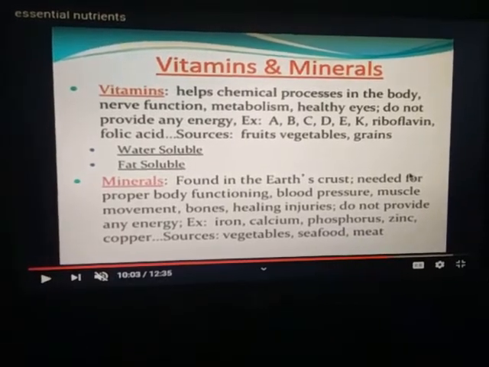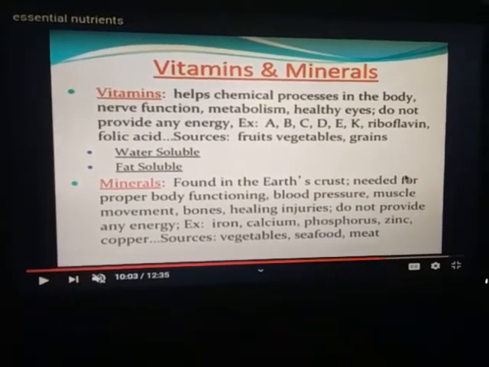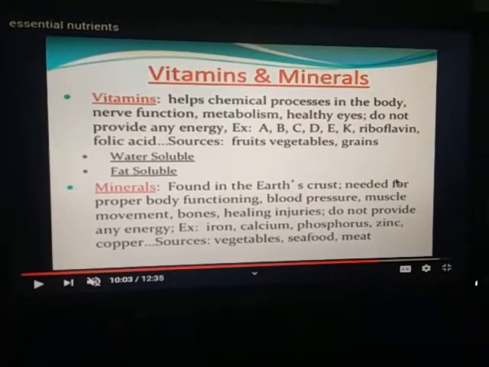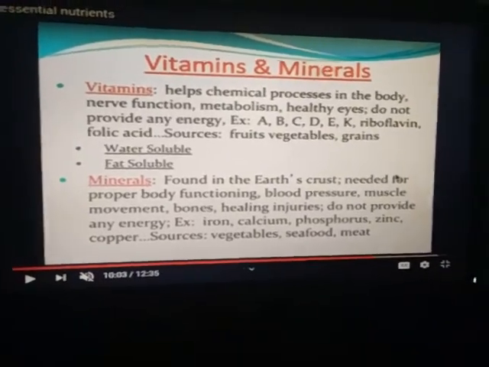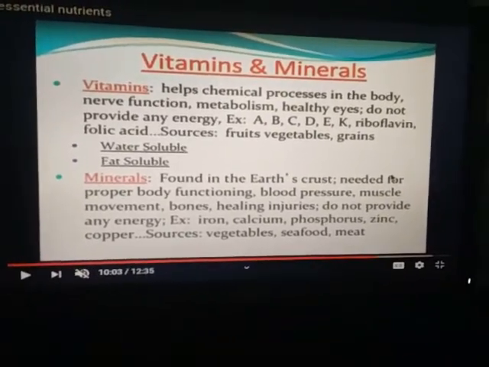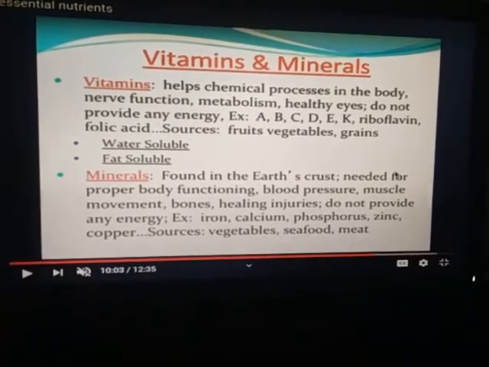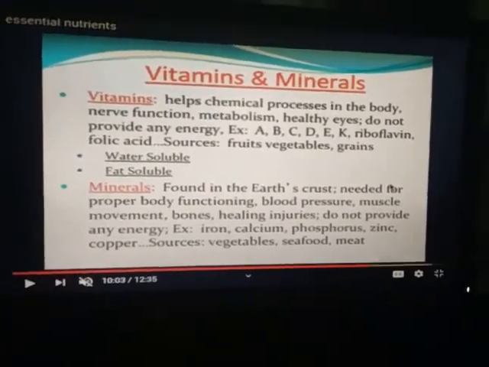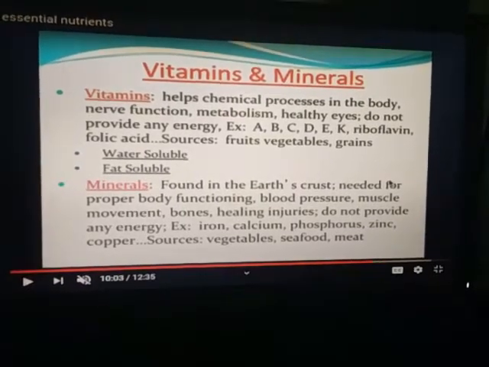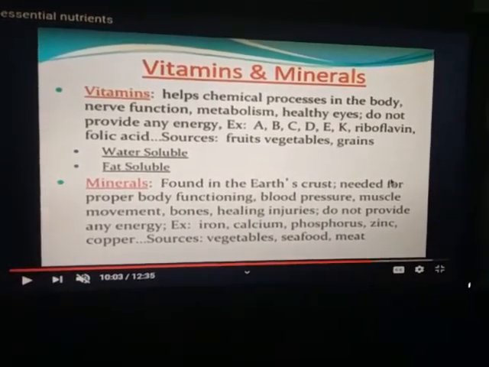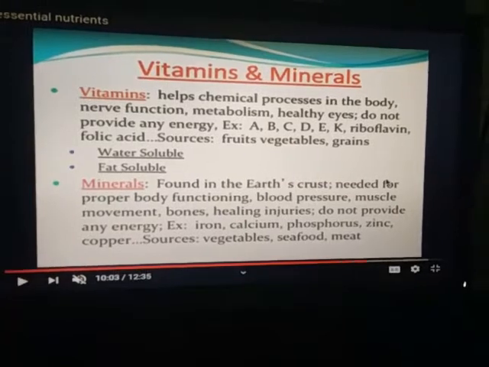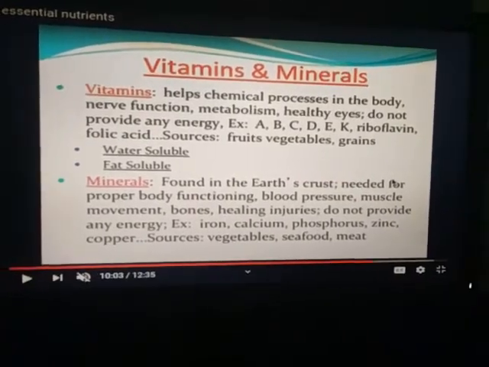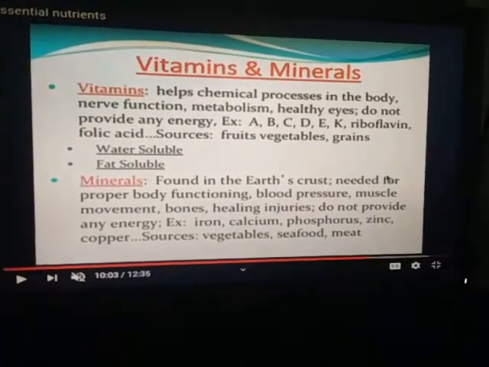There are two categories of vitamins. First is water soluble vitamins and second type is fat soluble vitamins. Water soluble vitamins are B and C, but fat soluble vitamins are A, D, E, K. As we have discussed, vitamin B complex has different categories: B1, B2, B3, B5, B6, B11, B12.